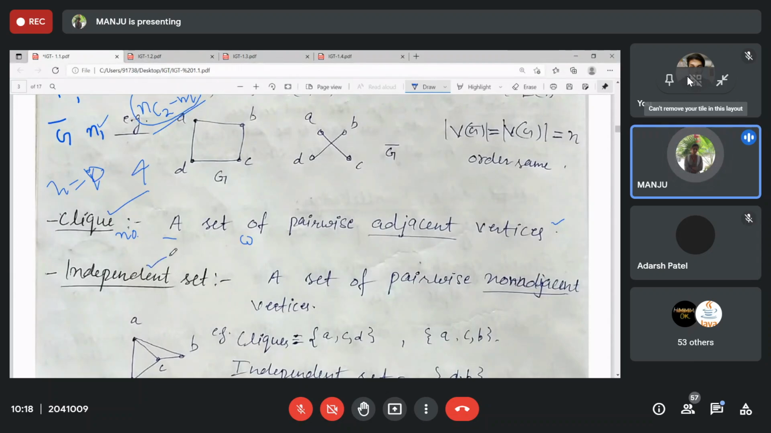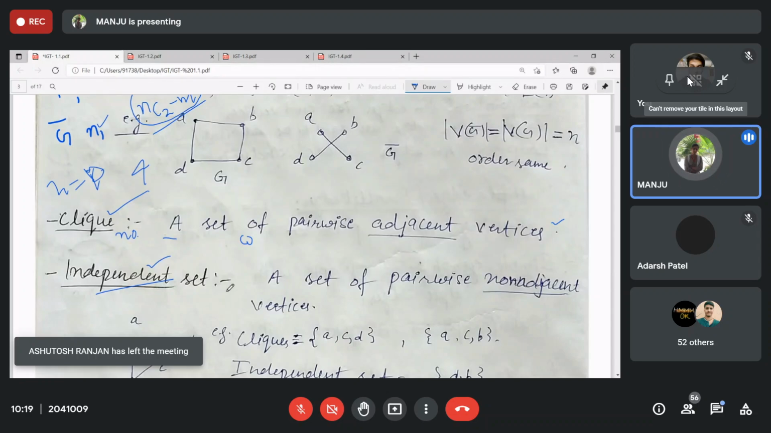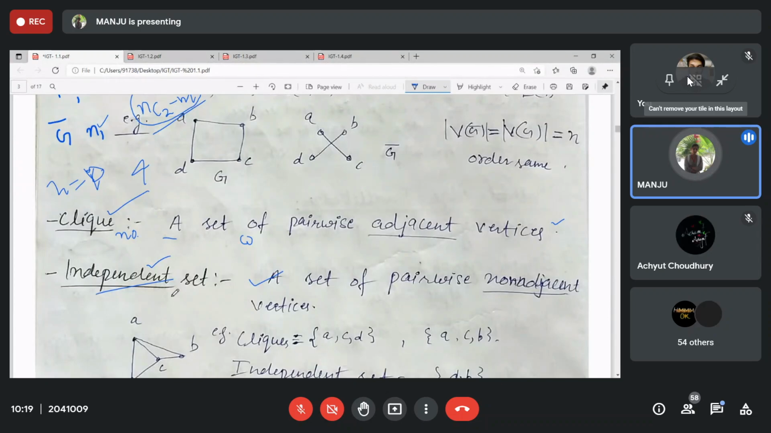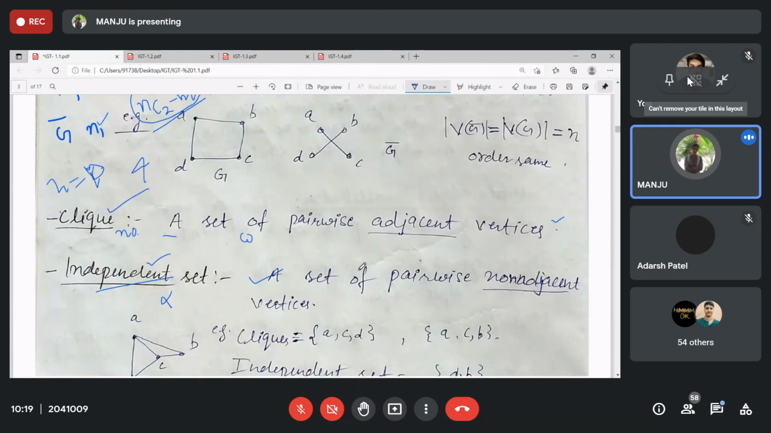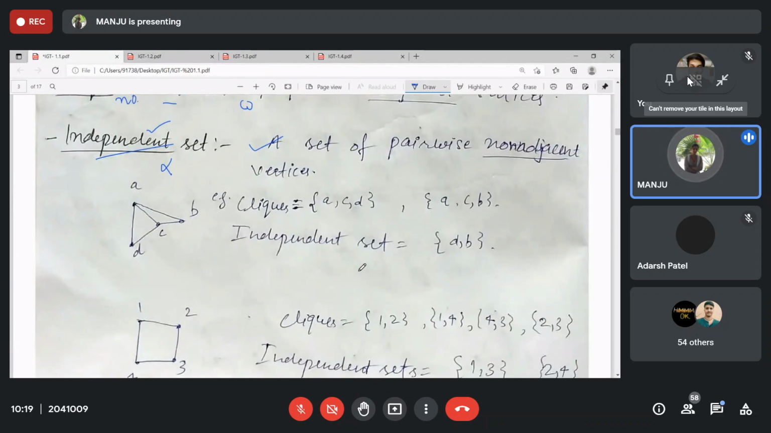And independence number. An independent set is a set of pairwise non-adjacent vertices. If you take the maximum cardinality of this independent set, the maximum independent set gives you alpha, right? That is the cardinality of the maximum independent set. That is the maximum number of pairwise non-adjacent vertices in a graph. So I hope you can calculate.